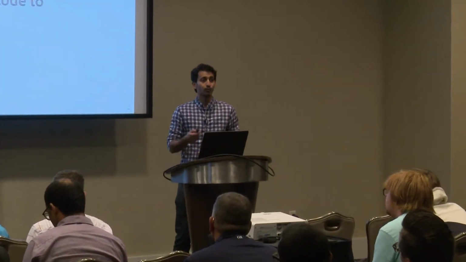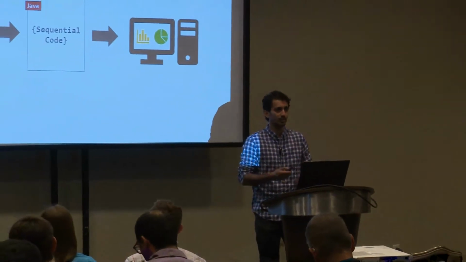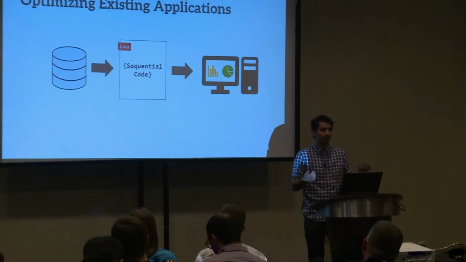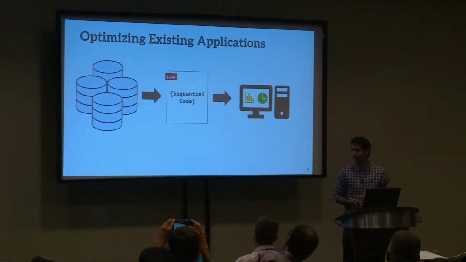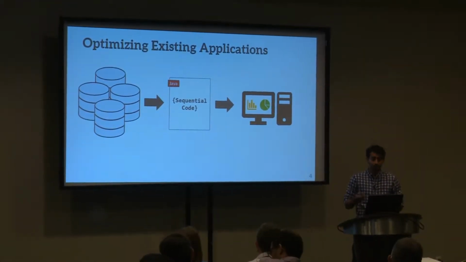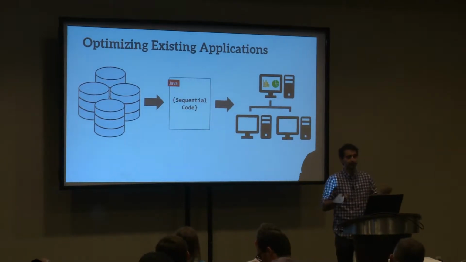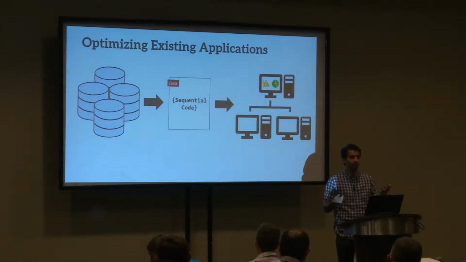So first of all, why do we care about this, and why do we want to translate sequential code to MapReduce? Suppose you have an existing Java sequential implementation of some program, and you'd like to be able to optimize it. This could be code that you wrote or some code that you inherited, but now you want to make sure that this code can process more data, or maybe you want to make it run faster, so you want some kind of distributed or parallel computation.